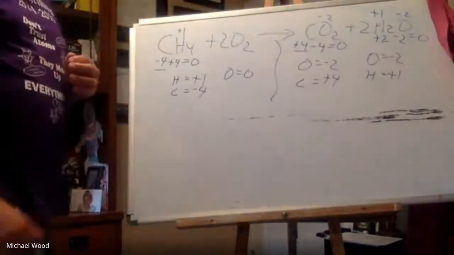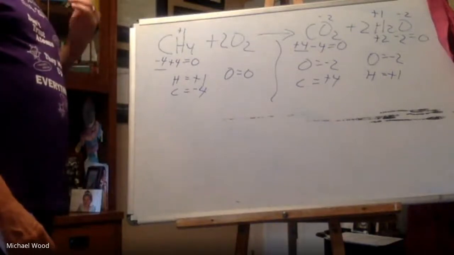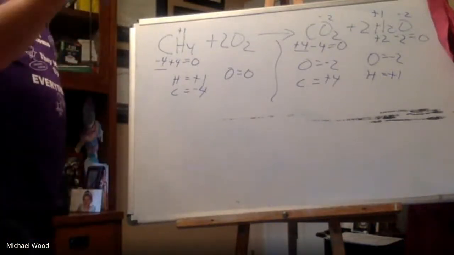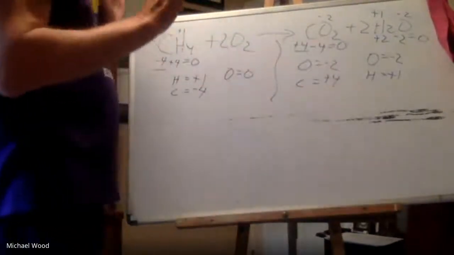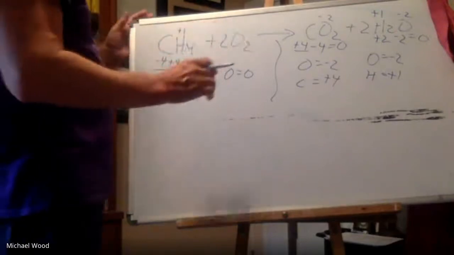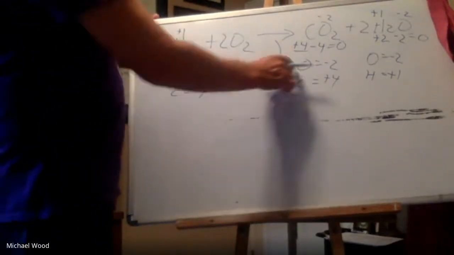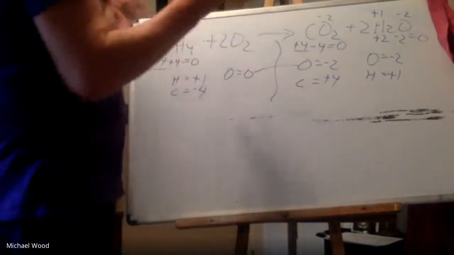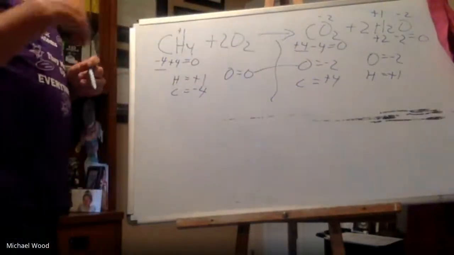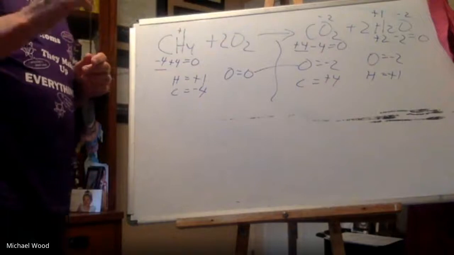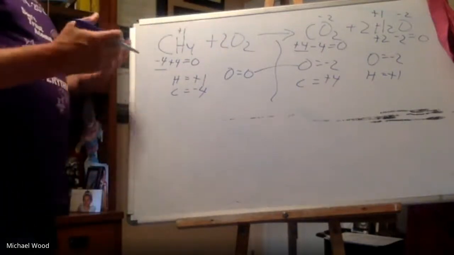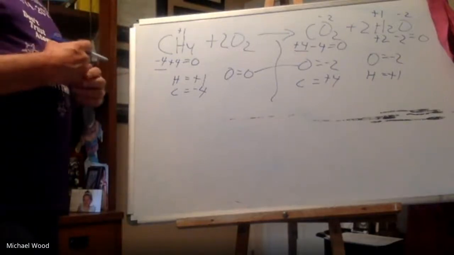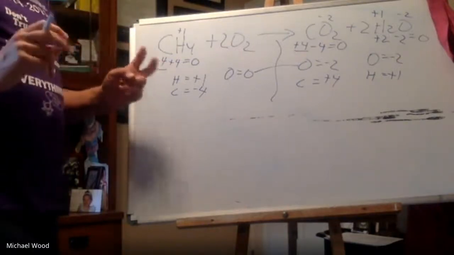And now I compare the left to the right, and if we've done this right, always one element's oxidation number should have gone down. And so if I compare hydrogen positive 1, hydrogen didn't change. So it was neither oxidized or reduced. Oxygen was 0 and it became negative 2. So I always remember it this way. I like to go shopping at Walmart because at Walmart they reduce their prices. Well, that means they go down. So if I buy a pair of socks at Walmart, they reduce their prices, so they go down. Well, this went down from 0 to negative 2.